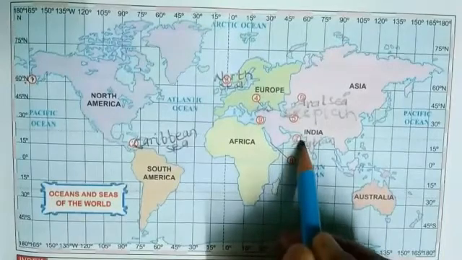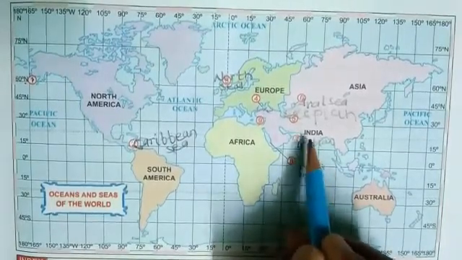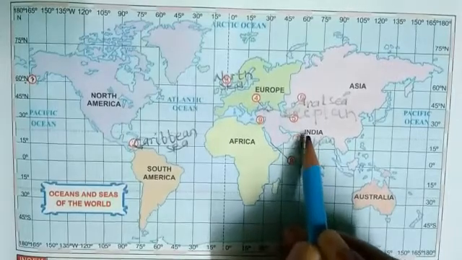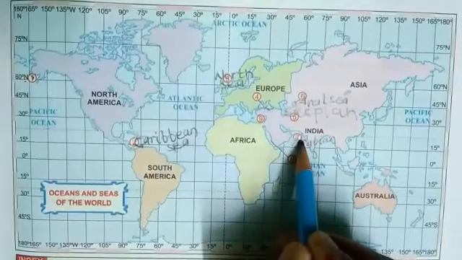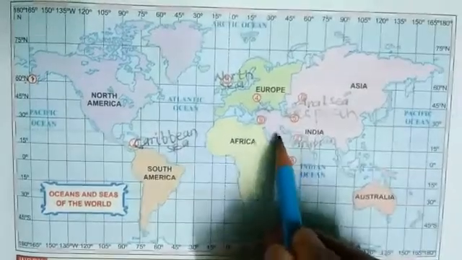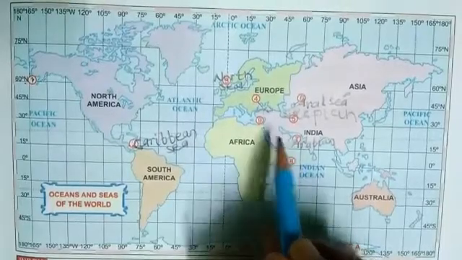It is economically very important due to the presence of huge oil fields of Arabia. That's why it is called Arabian Sea.